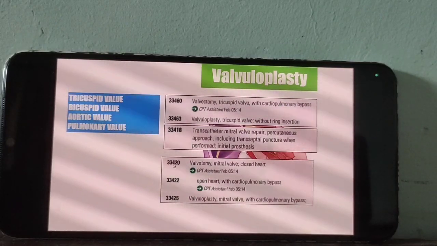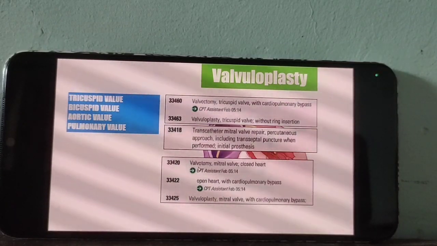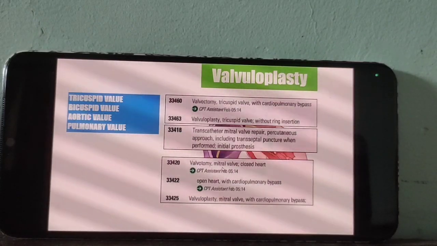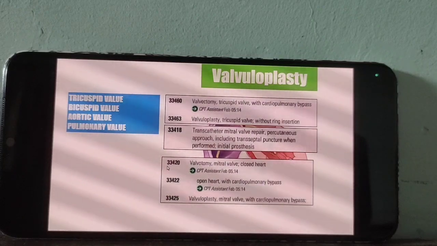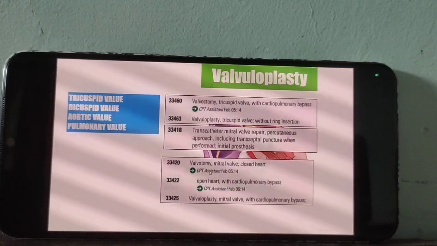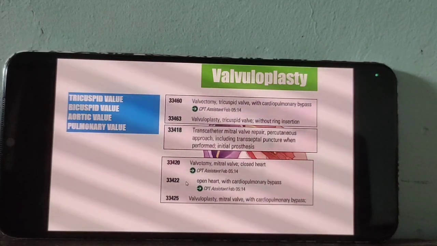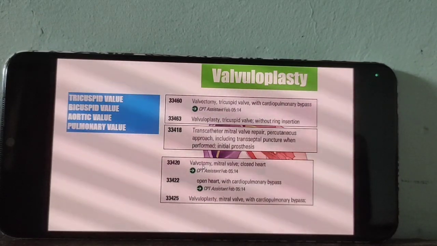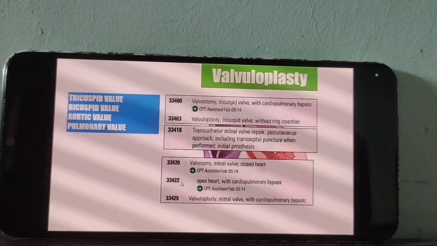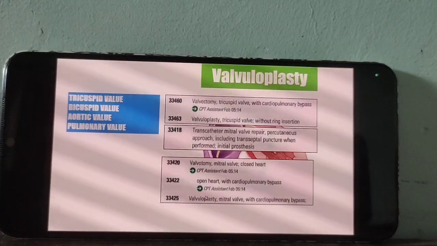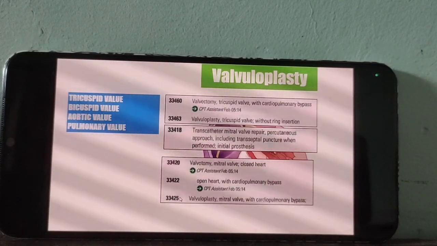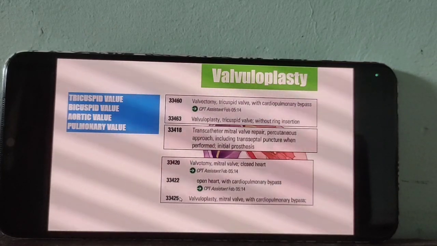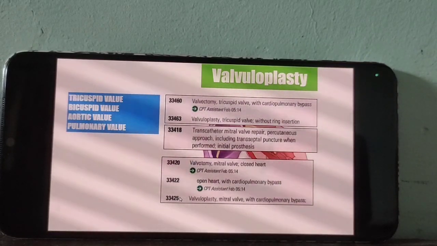And 420 for valvotomy. Valvotomy means cut mitral wall. Mitral wall, closed heart surgery 20, open heart surgery 22. Surgeon makes a cut incision on the mitral wall, closed heart surgery 20, open heart surgery 22. For valvoplasty, repair of mitral valve 425. Okay.